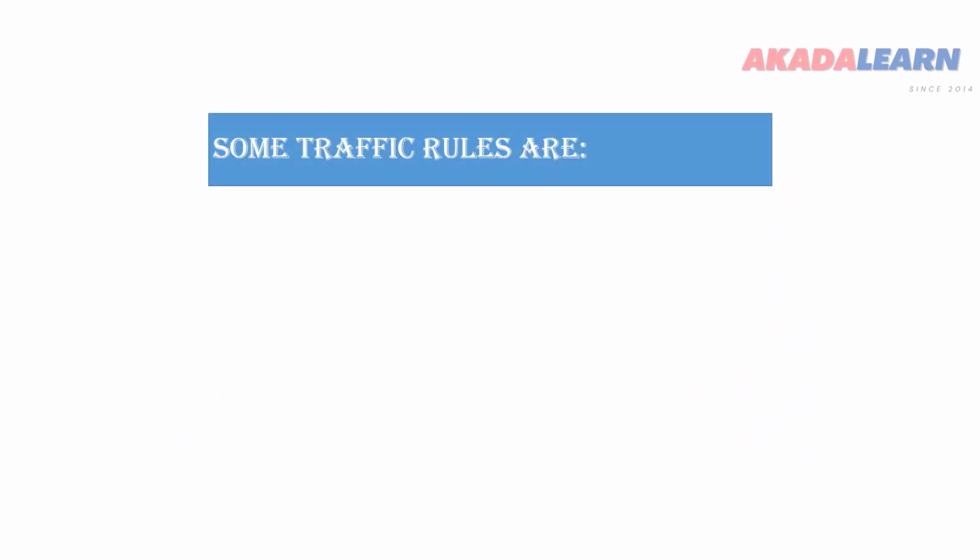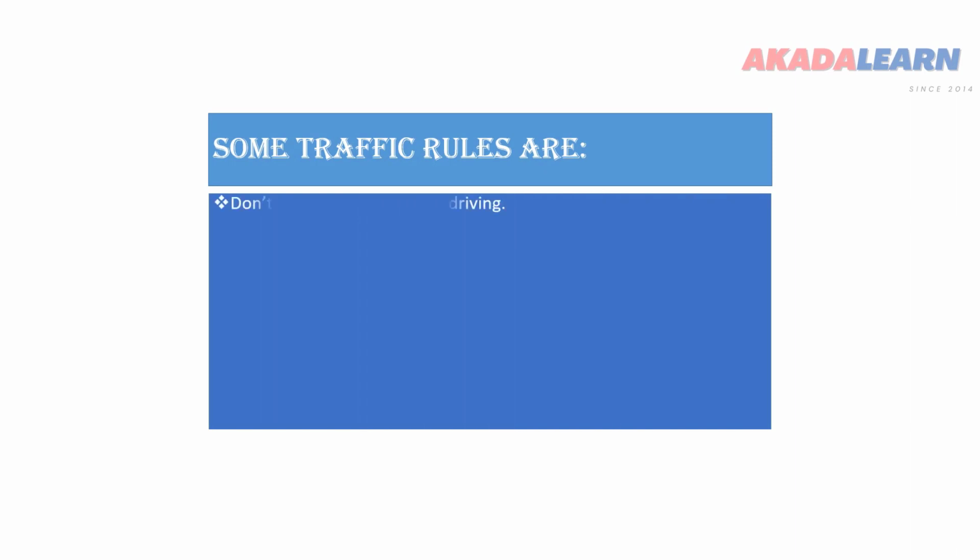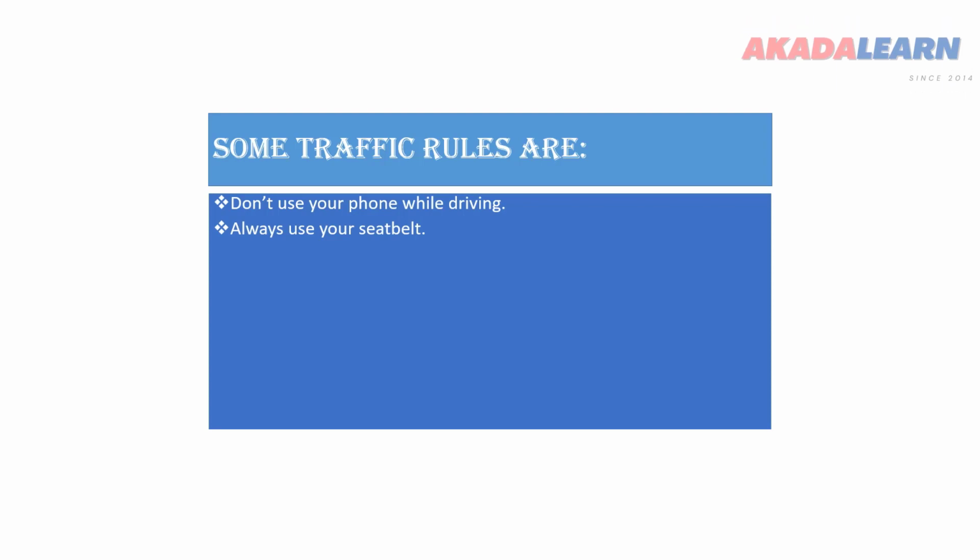Now let's look at some traffic rules. Do not use your phone while driving. Phone causes distractions while driving, so you are not supposed to use your phone when driving in order to avoid the risk of accidents. Always use your seatbelt. The seatbelt is put in place to hold you back in case there is an accident. So the seatbelt is for our safety. Let's endeavor to use it for our own self.